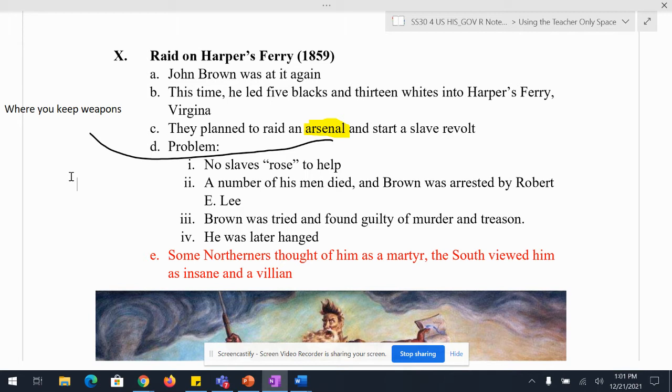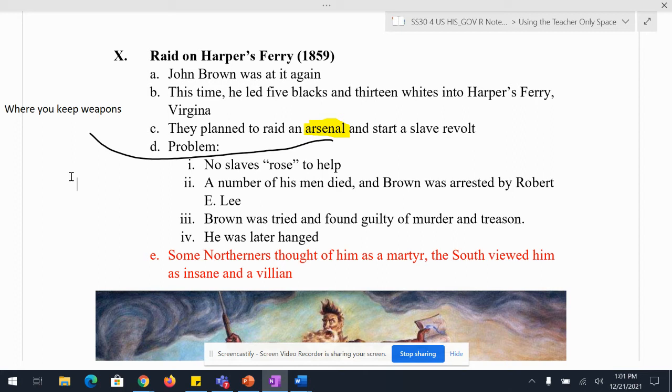The slaves are too scared to rise to help. No slaves rose to help. None at all. And 5 plus 13 is only 18. That's not many people, plus himself, so 19. So you have 19 people going against pretty much the U.S. military. A number of his men are going to die, and the ones that don't die will be hanged later.